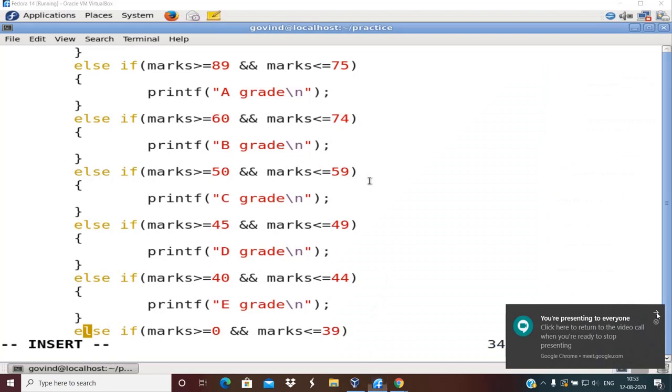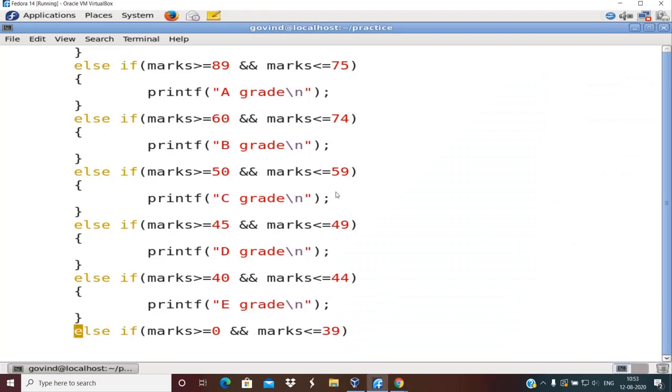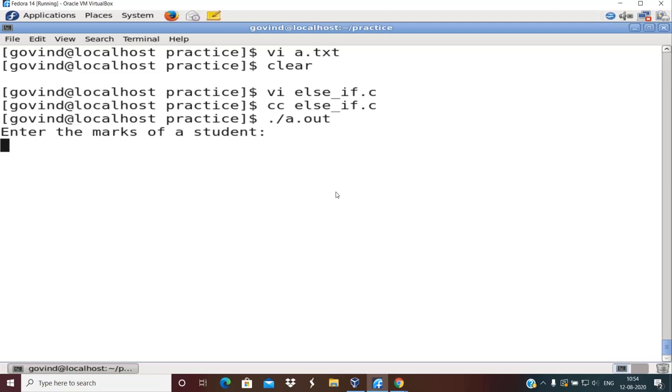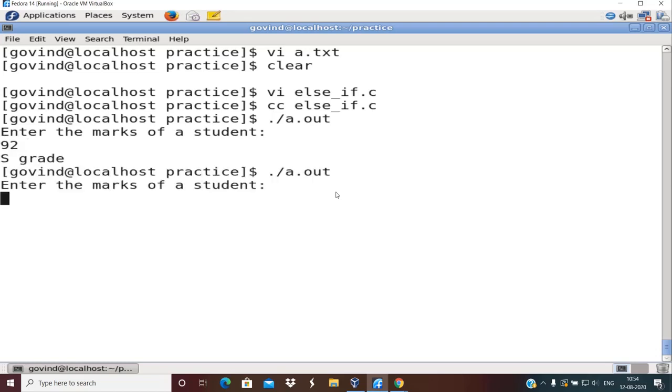Now I am going to compile this and run it. Escape colon wq, cc elsif.c. So I'm not going to demonstrate displaying all the grades. One or two marks I'll enter and check whether it is correct or not. So I'll now enter say 92. It should display S grade. When I enter say 85, it should display A.